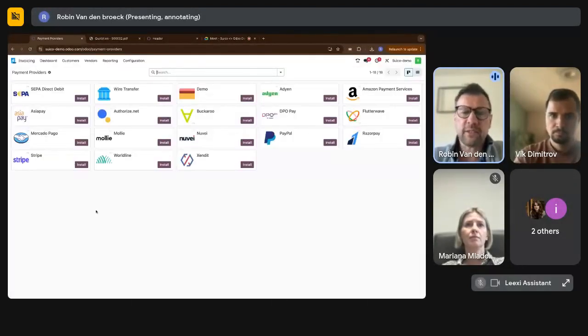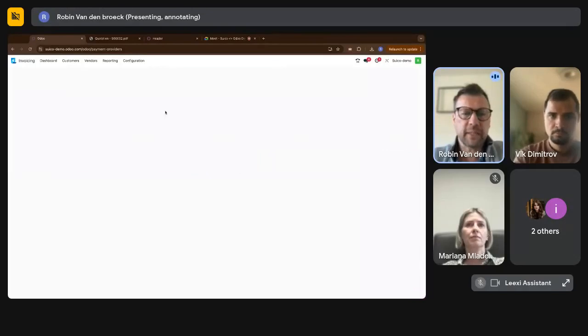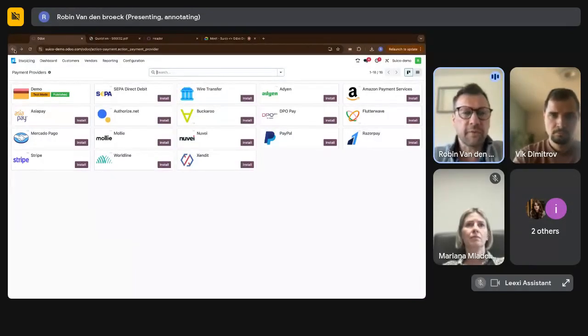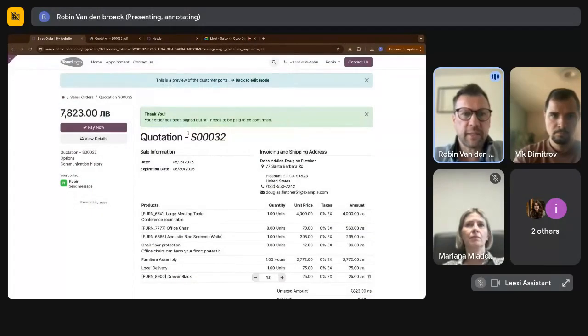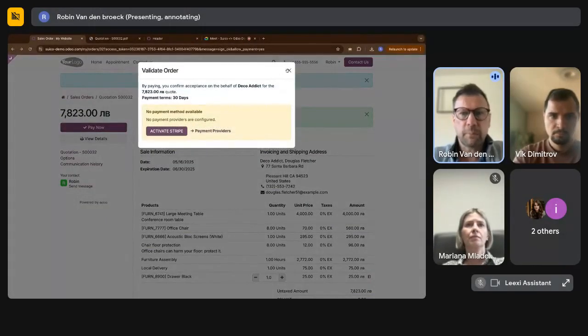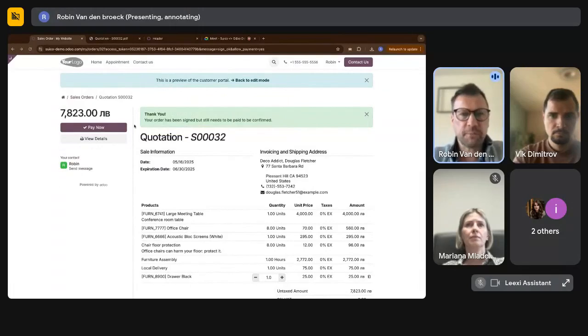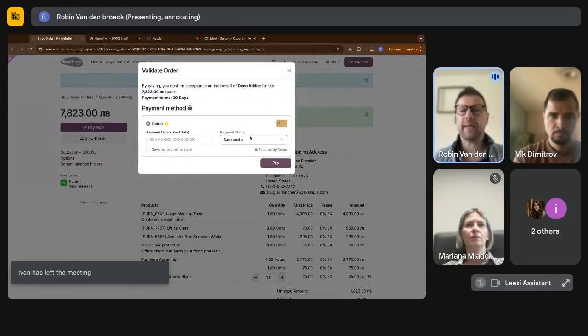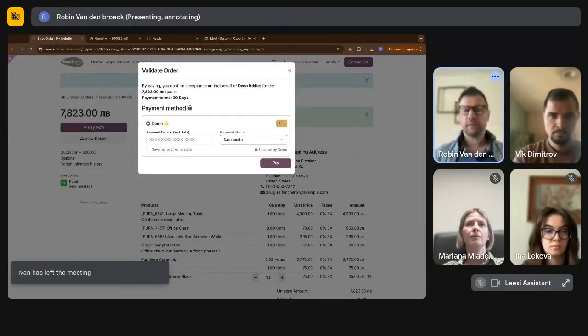You go here, you can see these are the payment providers that Odoo supports, like Mollie, Stripe, Worldline, wire transfer, SEPA, etc. But there is also a demo one that I can use for now. PayPal is there also. I will just enable the demo so that I can continue, in fact. So let's go back. Okay, let's see. So pay now. I probably have to refresh this page. Yes, see, now I have my demo payment provider, which would normally be their card that they can use.